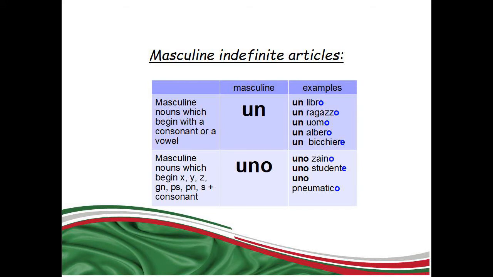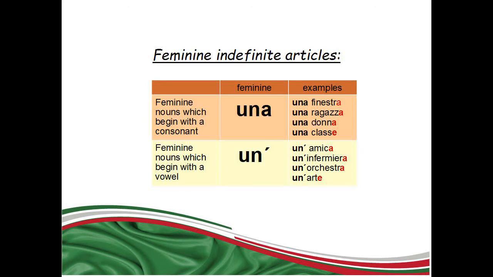Now let's see feminine indefinite article. They are una or un with apostrophe. Una is used with feminine nouns which begin with a consonant. For example, una finestra, a window. Una ragazza, a girl. Una donna, a woman. Una classe, a classroom.